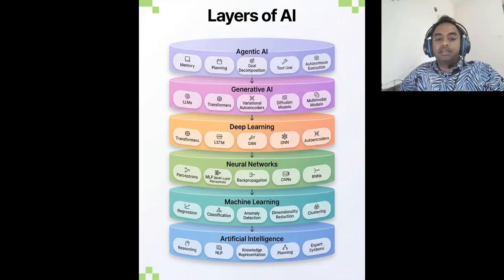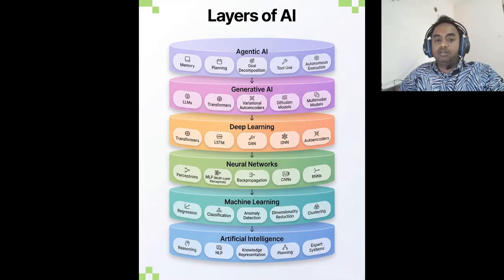So most people think ChatGPT suddenly created the AI revolution. But the truth is AI has been evolving for over 70 years, and large language models are just one layer in a much bigger AI stack. So in this video, I will show you how AI evolved step by step and exactly where LLMs fit in the structure.